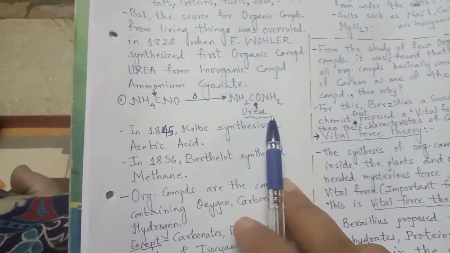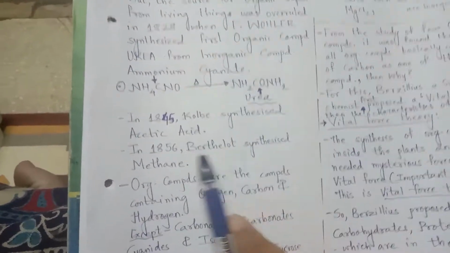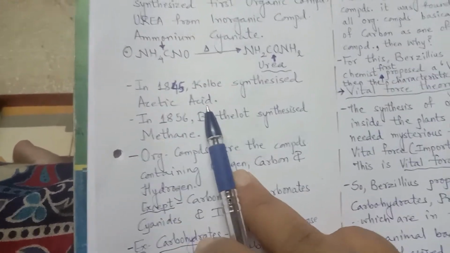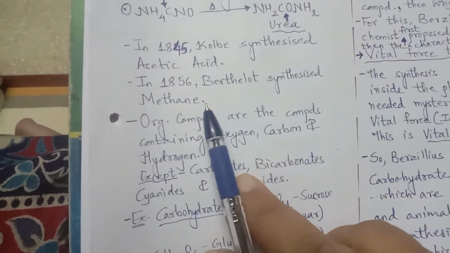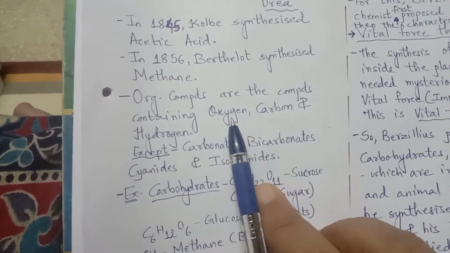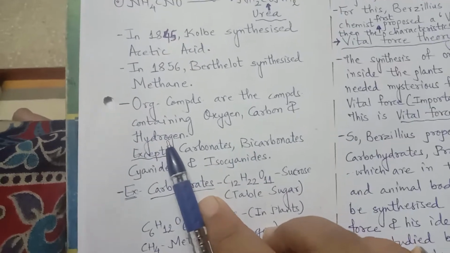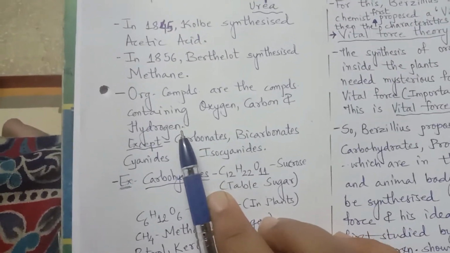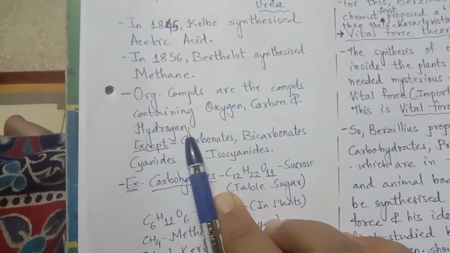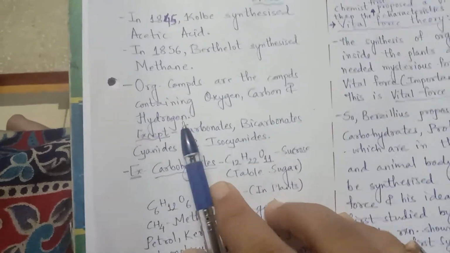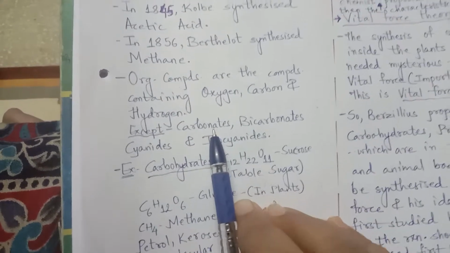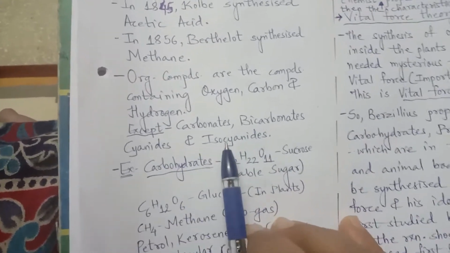Not only Wöhler, but after Wöhler, Kolbe and even Berthelot. Kolbe in 1845 synthesized acetic acid and Berthelot synthesized methane. So organic compounds are the compounds containing oxygen, carbon and hydrogen. From all these studies and the different ideas of different scientists, it was put forth that those compounds which contain oxygen, carbon and hydrogen are organic compounds, except carbonates, bicarbonates, cyanides and isocyanides.